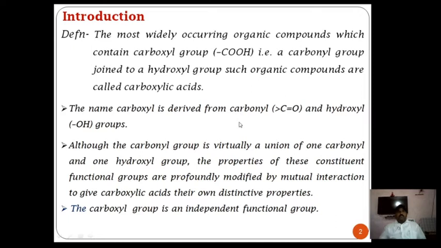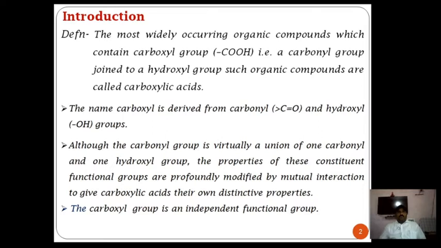And you know that in the IUPAC system, again, first select the longest continuous chain of carbon atoms containing the functional group. So here, which is the functional group? The COOH group, the carboxylic group, acts as the functional group. Now the selected chain of carbon atoms acts as the parent alkane. In the selected chain, the carboxyl carbon is always number 1.